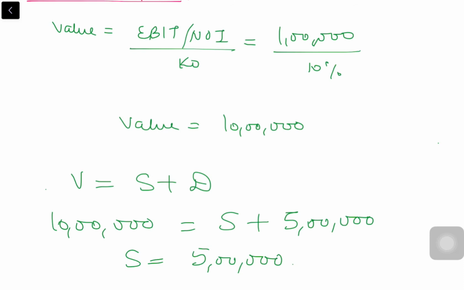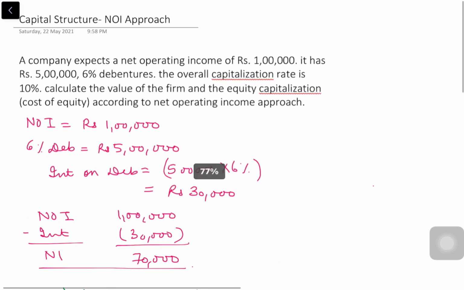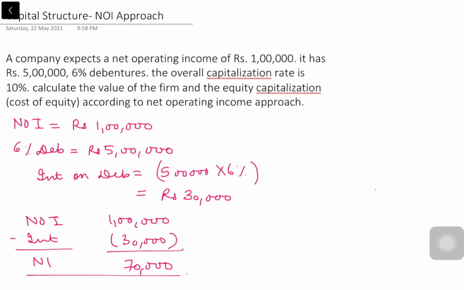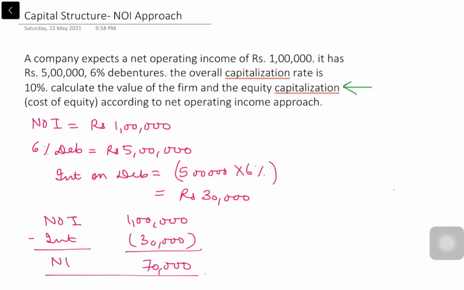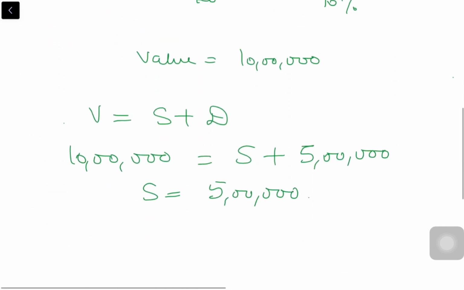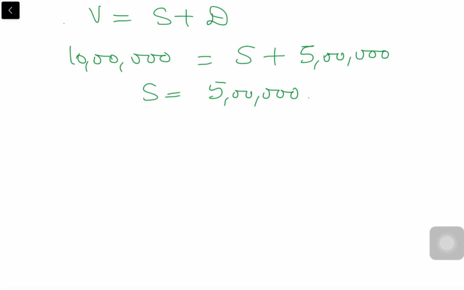Now why did we use this formula to calculate S? Because in the question they have asked us to calculate the equity capitalization rate as well. So for that, let's find out what the formula is. For calculating KE, the formula is S is equal to NI divided by KE. S is 5 lakh.